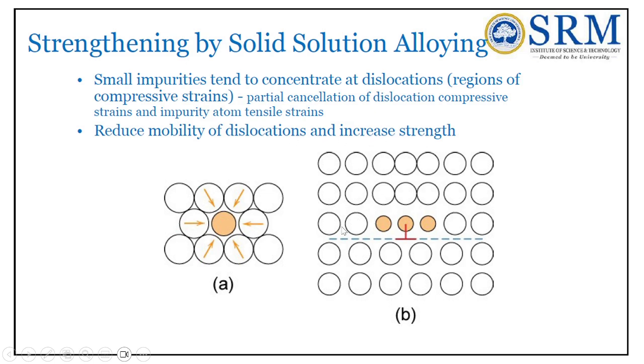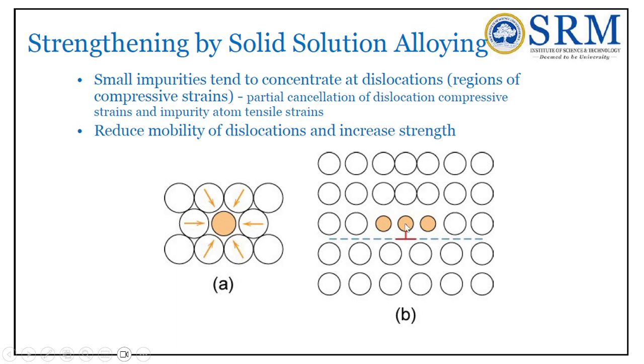Reduce the mobility. See, if this is the dislocation, when the dislocation is moving, this atom is larger in size, this is smaller in size, so this atom cannot move this atom. It cannot move it because it requires a larger force. So in that case what will it do? It will start to overcome. At this time we have to apply more tensile stress. If you apply more tensile stress, then this atom can climb or glide, can go upwards or downwards. Thus making a barrier in the movement of dislocation, the strength of the material can be increased.